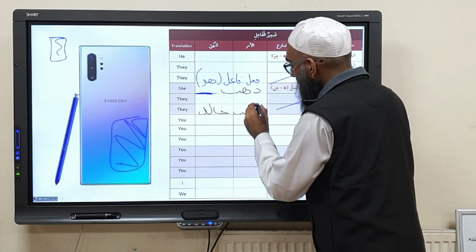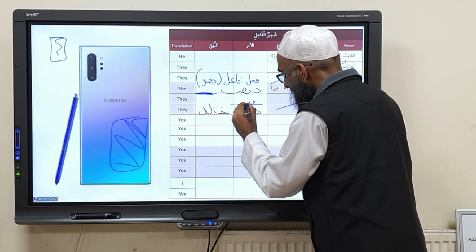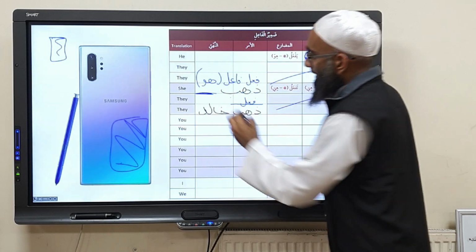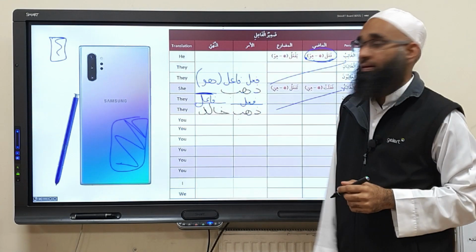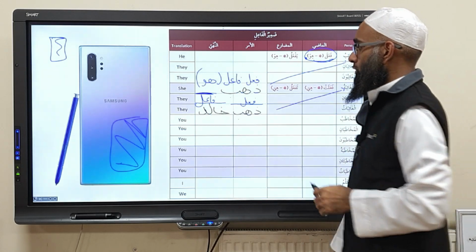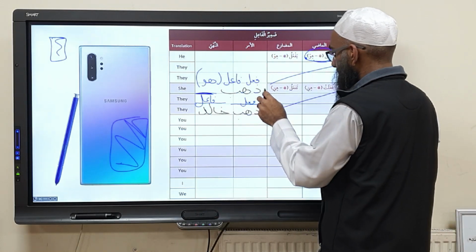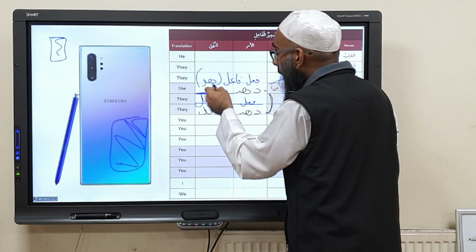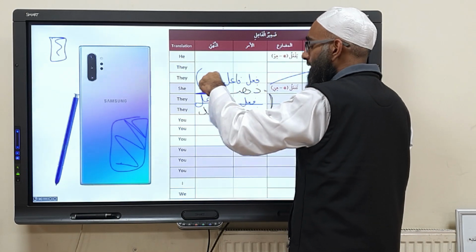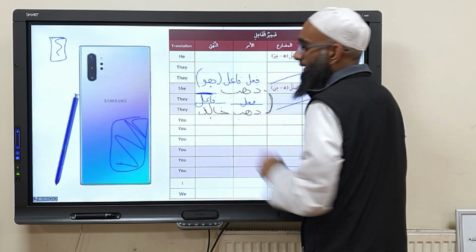Now in this example, dhahaba is the fi'l and we've brought our own fa'il, Khalidun. Khalidun becomes what? The fa'il. So in dhahaba and dhahabat, these two verbs, we can use it two ways. We can use the onboard fa'il, the huwa, hidden zamir mustatir, or we can bring our own fa'il.